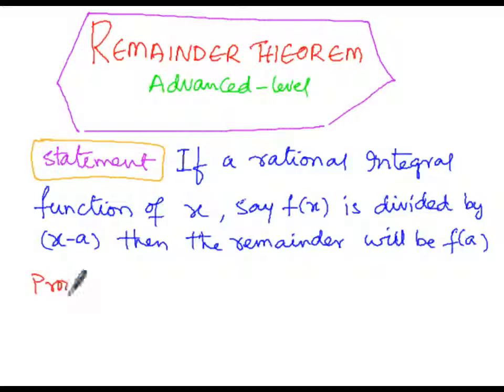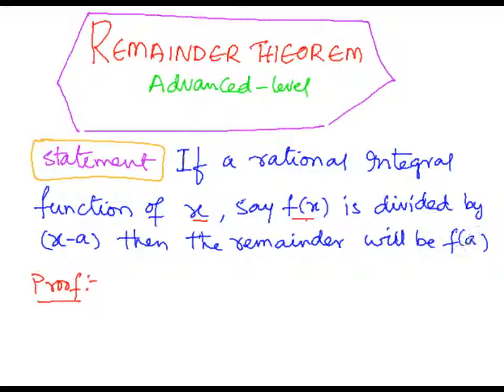So here we are going to prove it. The proof starts now, whereas in the statement the if condition is a rational integral function of x, so we suppose it as f of x. When this f of x is divided by x minus a, which is nothing but a divisor, the remainder we get will be f of a.